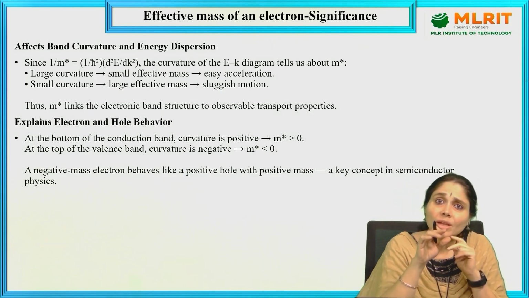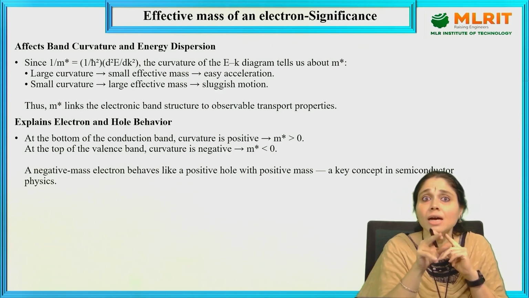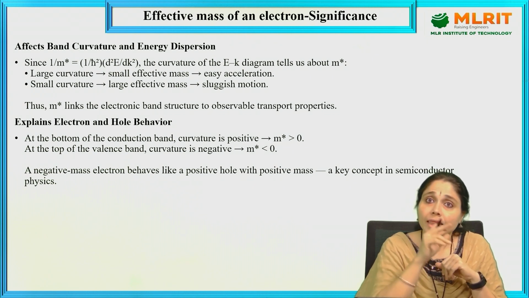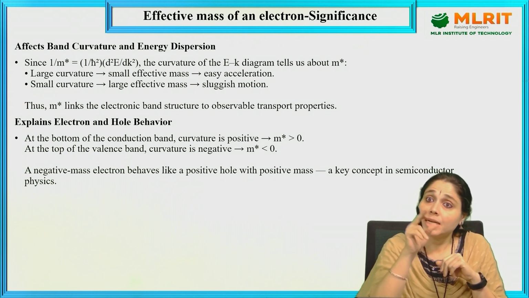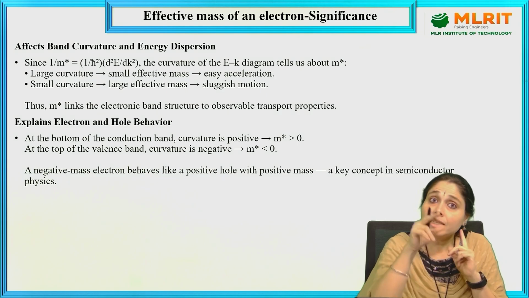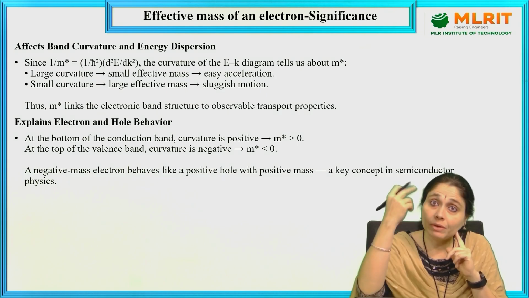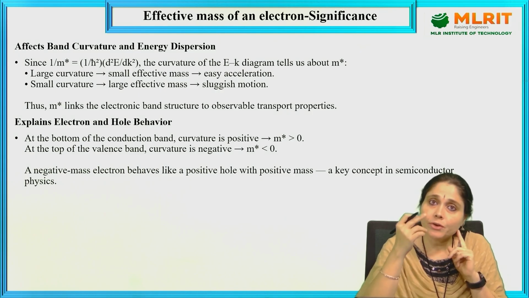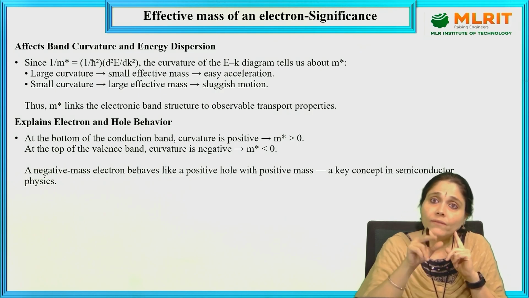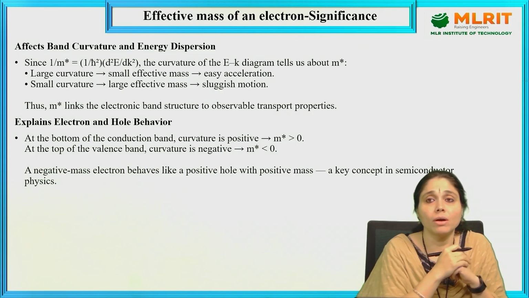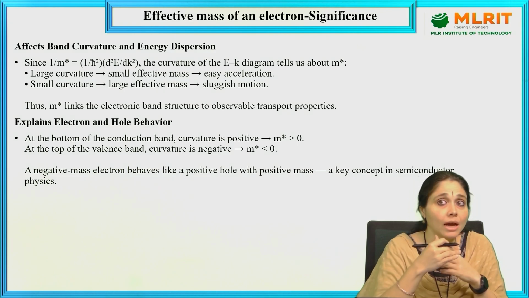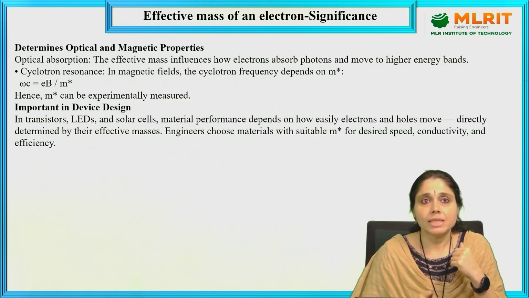So it also explains the electron and hole behavior. At the bottom of the conduction band, the curvature is positive, m star is greater than 0. And at the top of the valence band, the curvature will be negative, m star is less than 0. A negative mass electron behaves like a positive hole with a positive mass, a key concept in semiconductor physics. How the holes are created and how the bands will be obtained, we'll see in the next slides.